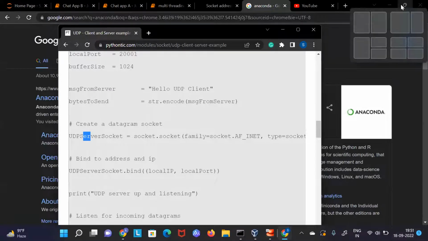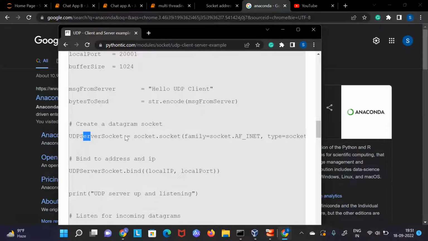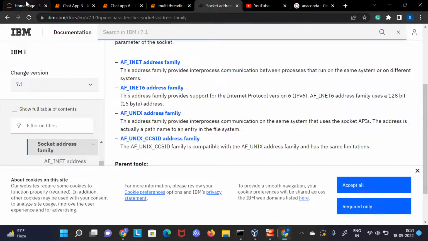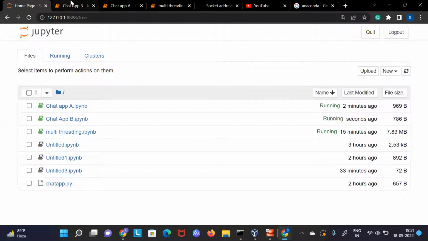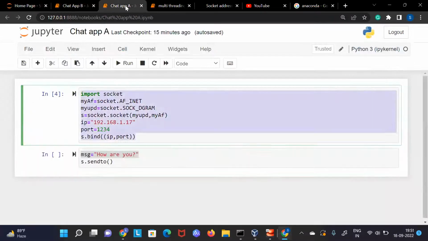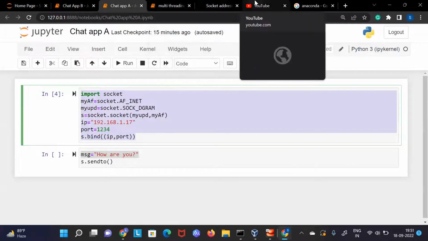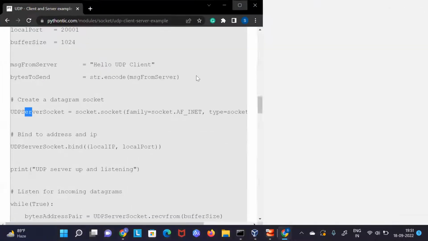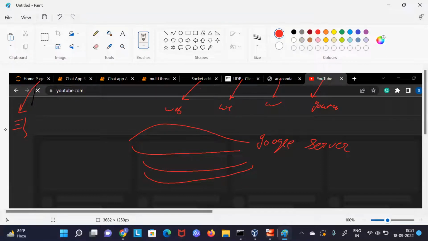what our operating system does is open each tab running on a different port number. This tab would be running on a different port number, and this tab on another. So whenever you search for, let's say, YouTube, Google will send you the result, and Google will ask in which IP and port I have to send the data.